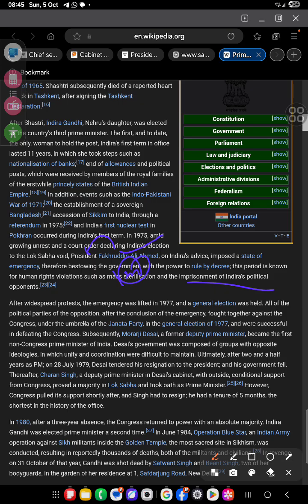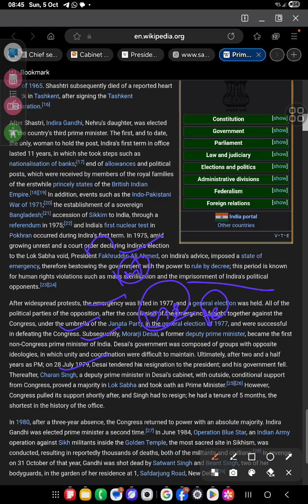All of the opposition political parties fought together against the Congress under the umbrella of the Janata Party and were successful in defeating the Congress. Subsequently, Morarji Desai, former Deputy Prime Minister, became the first non-Congress Prime Minister. The Desai government was composed of groups with opposite ideologies, so unity and coordination could not be maintained. Ultimately, after 2.5 years, in 1979, Desai tendered his resignation and his government fell.